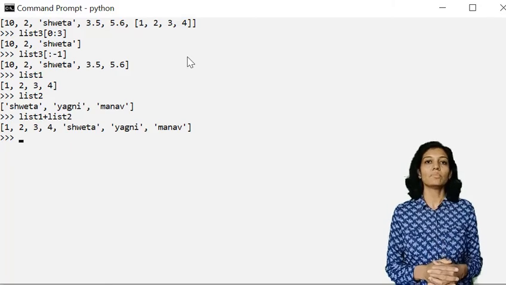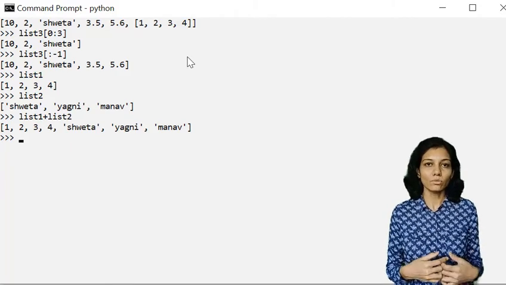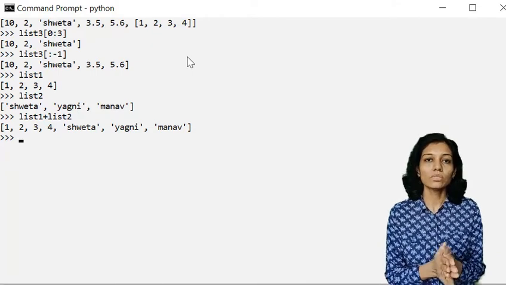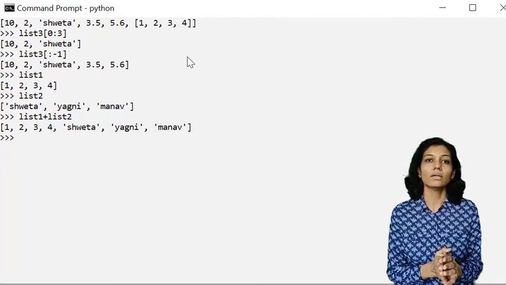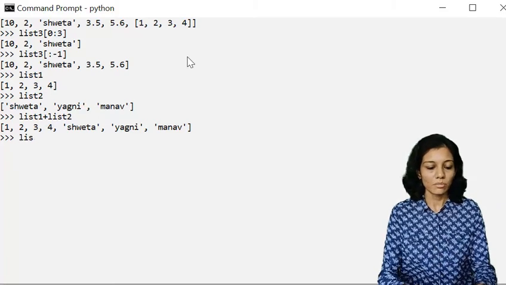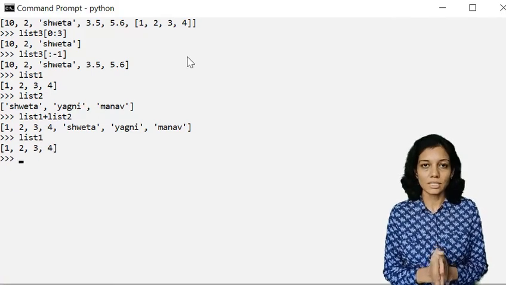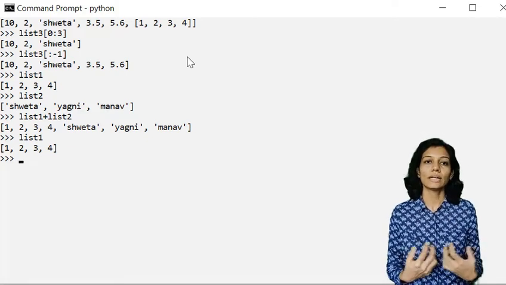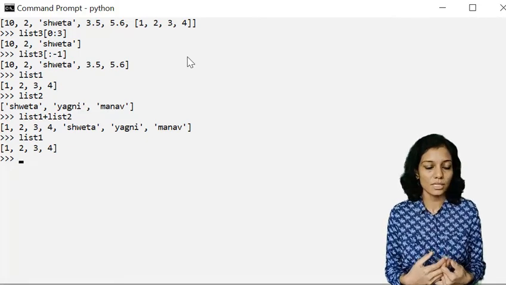It will print the concatenated value of list1 and list2. But when we use this plus, it will not alter either list1 or list2. That means the value of list1 will be as it is. It will not be altered. It will just return a list which has the concatenated values of these two lists.